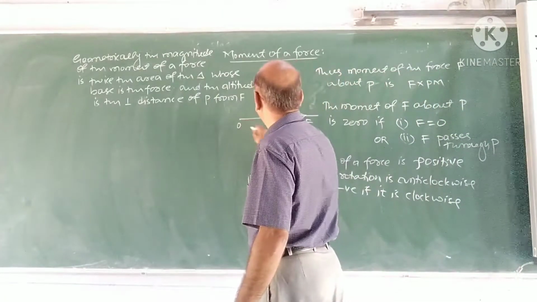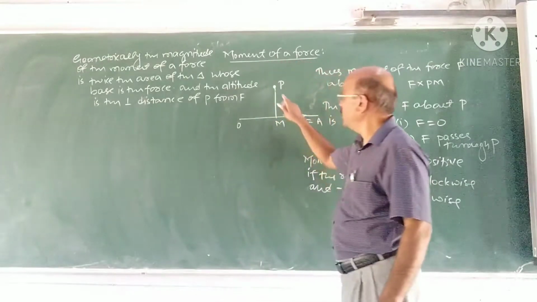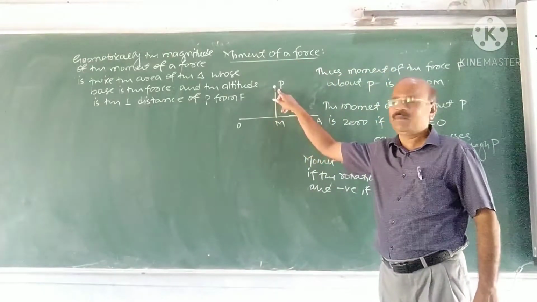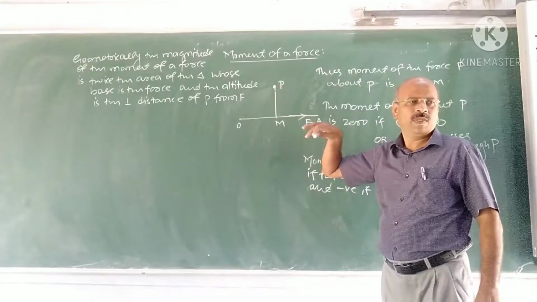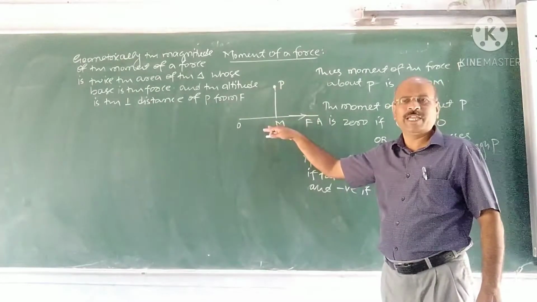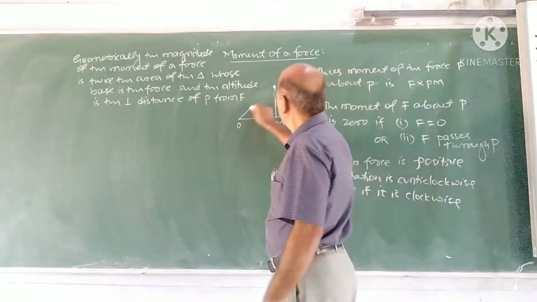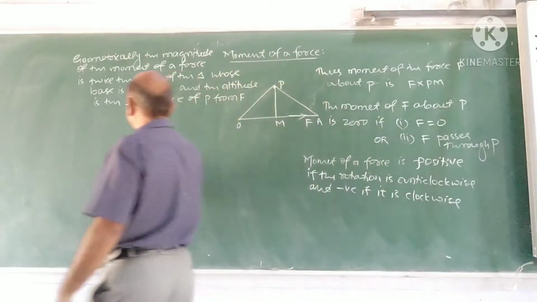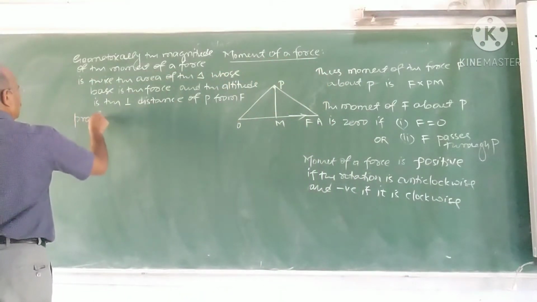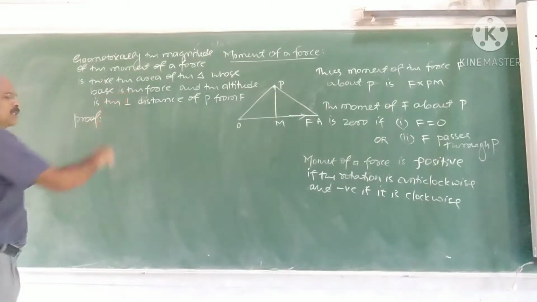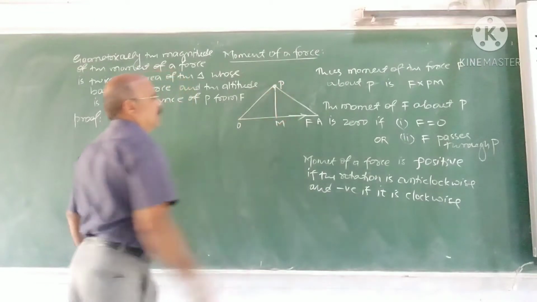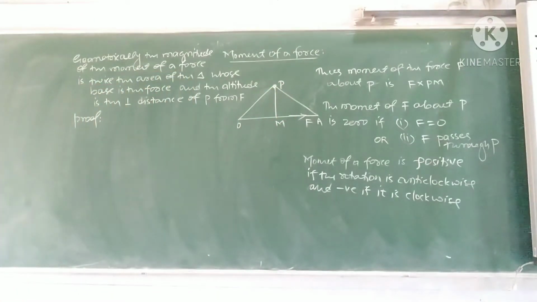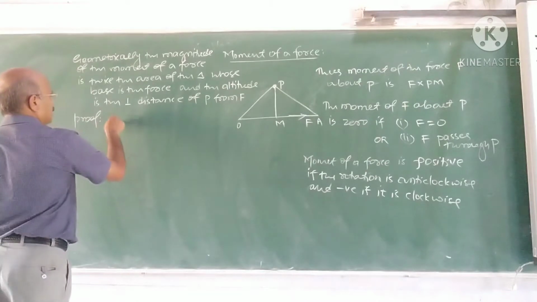Now, suppose OA is the force F, P is the point where the moment is to be taken. Draw PM perpendicular. Then what is moment of this F about P? F into PM. That is magnitude, F into PM. Now, I complete this triangle. I explain proof of how this moment of a force becomes twice the area of the triangle. It is simple, based on definition. Proof is like this.